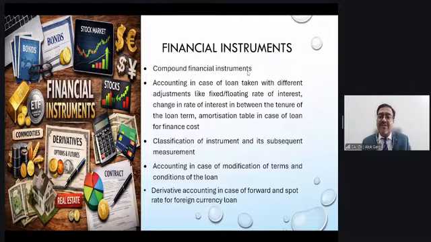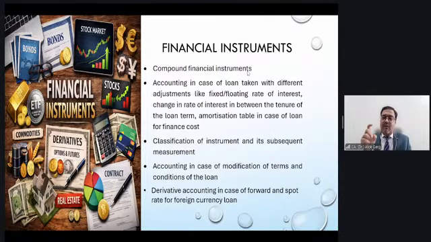Accounting of modification of the loan, right? Whenever there is a change in the terms and conditions of the loan, you have to look at the 10% test. Compute the contractual cash flows as per the revised terms and conditions, using the original effective interest rate.